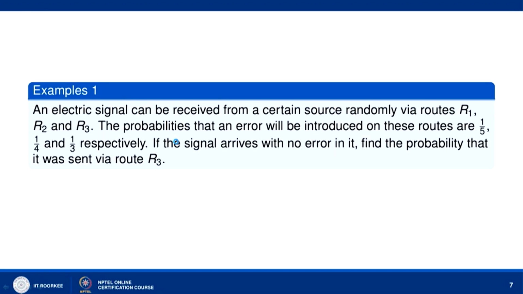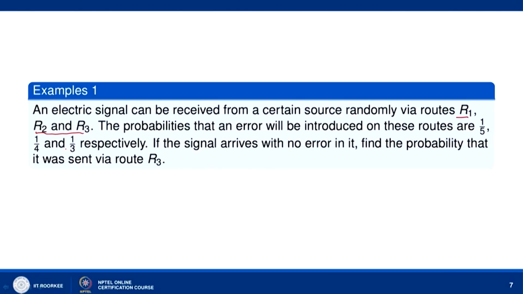Let us consider a problem on this Bayes theorem. An electric signal can be received from a certain source randomly via routes R1, R2 and R3. The probabilities that an error will be introduced on these routes are 1 by 5, 1 by 4 and 1 by 3 respectively. If the signal arrives with no error in it, okay, then we have to find the probability that it was sent via route R3.